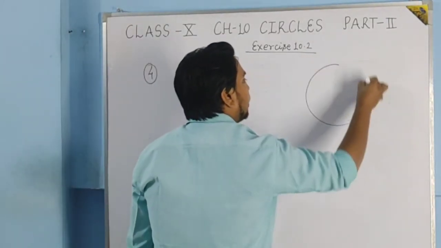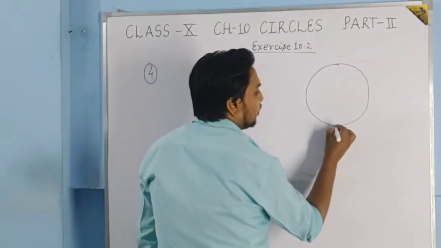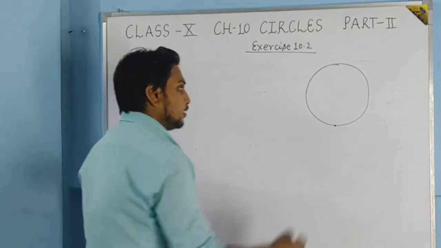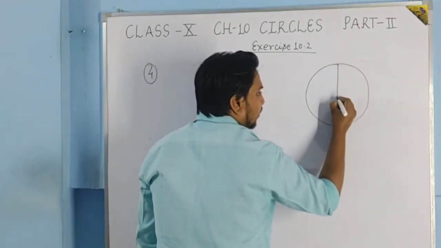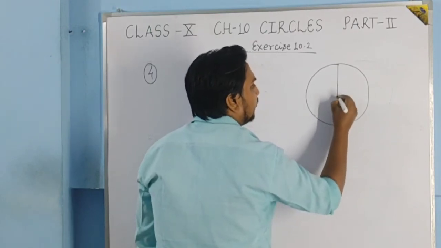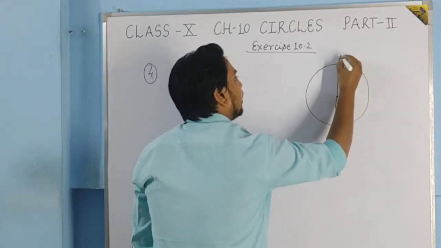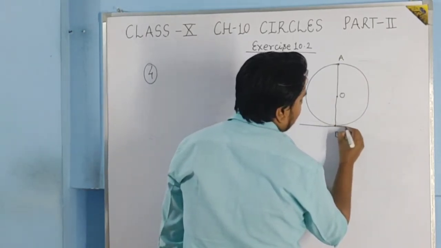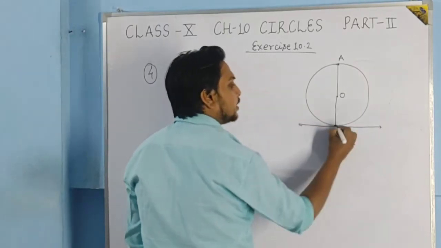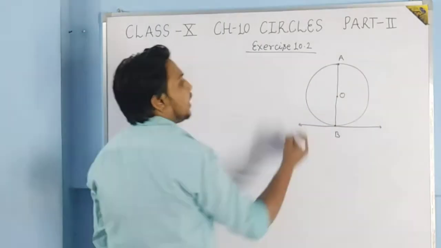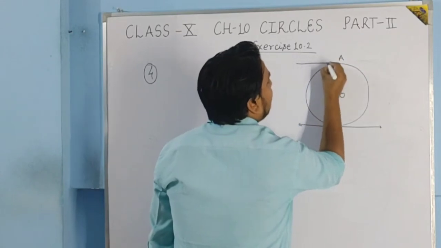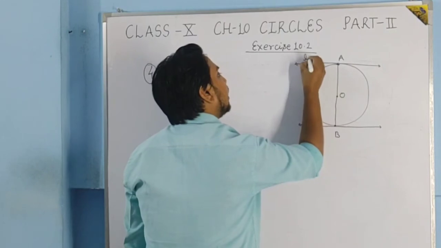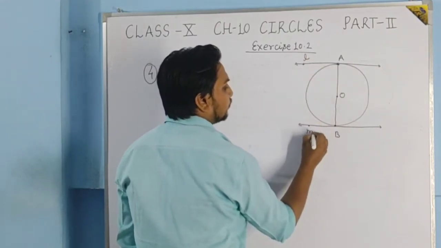See, it is given that there is a circle, and suppose this is the diameter. This is the diameter of the circle, and here it is the center. AB is the diameter of the circle. One tangent is drawn through this end point of the diameter, and one tangent is drawn through this end point of the diameter. Suppose this is L and this is M.